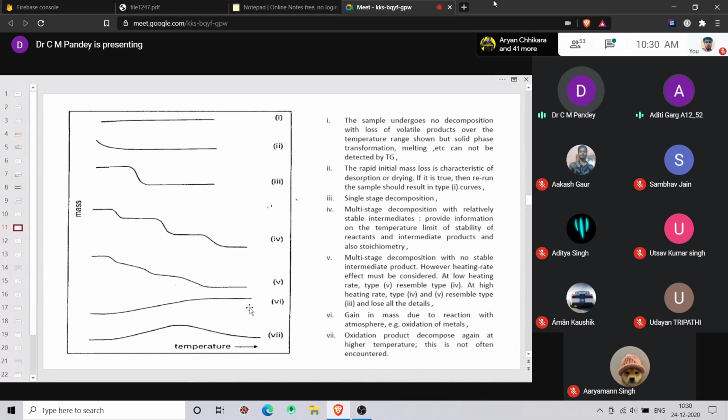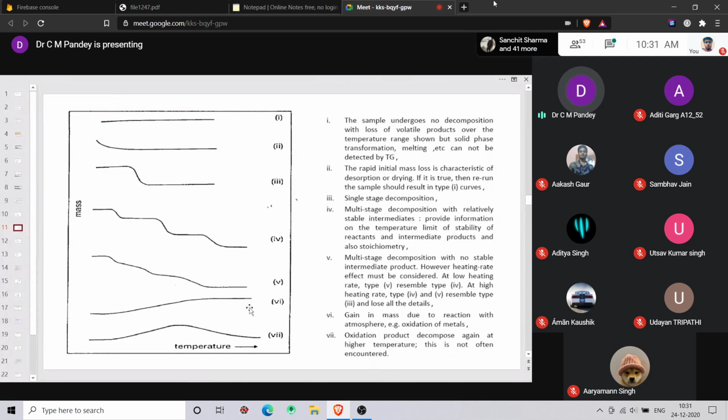तो ऑक्सीडेशन कैसे होगा, क्यों हो रहा है? Because the sample is not put in an environment controlled condition, right? Somehow it is reacting with the environment, so there is a linear increase in the mass with increase in temperature. So if you are obtaining a curve like this, you have to stop the analysis, optimize the parameters, and run the sample again, right?